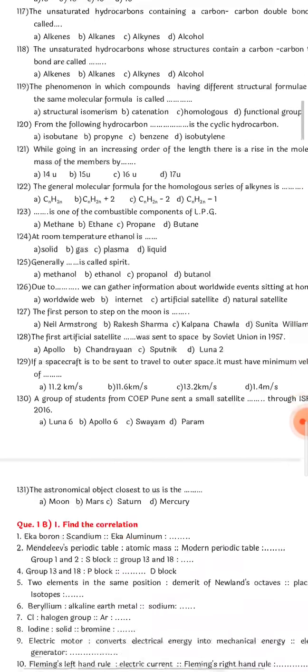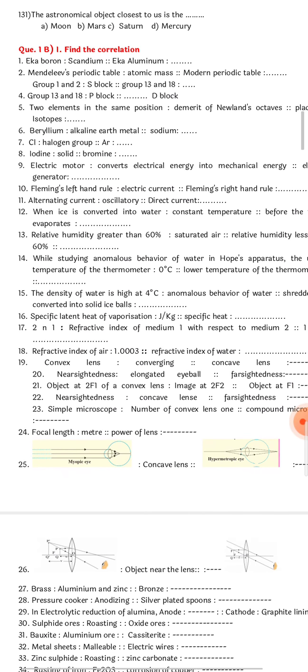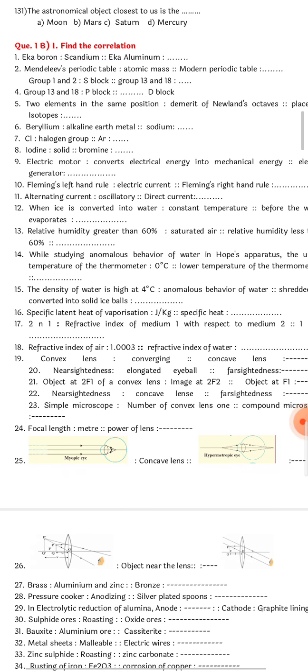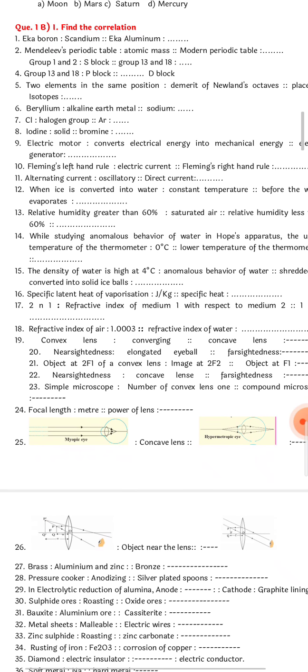This class I would wish to do the question wherein we will be discussing about find the correlation. So as you can see, question number 1b, find the correlation. They have asked a lot of questions here. So let us discuss one by one. The first question is Eka boron is scandium. So Eka aluminium will be gallium. Okay, so the answer is gallium.